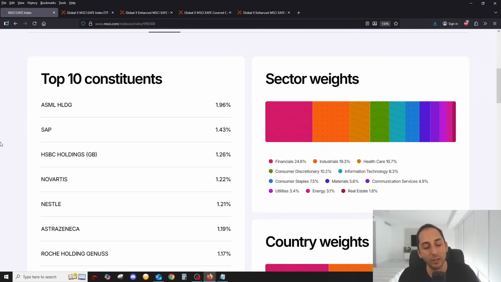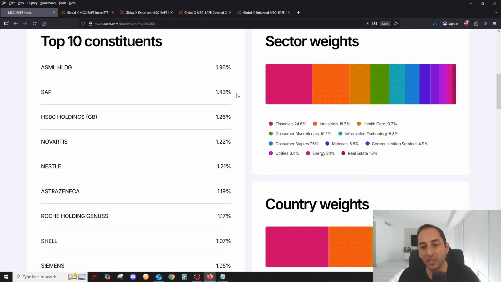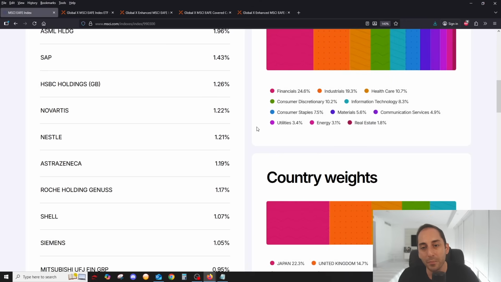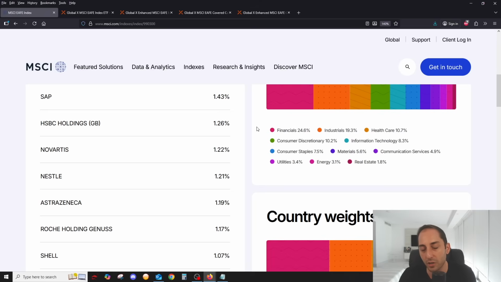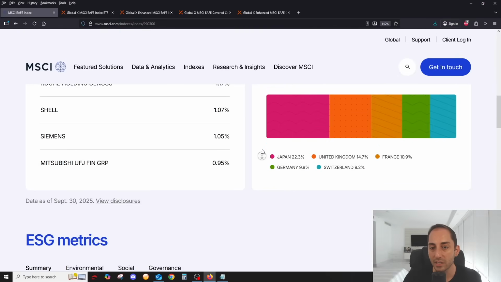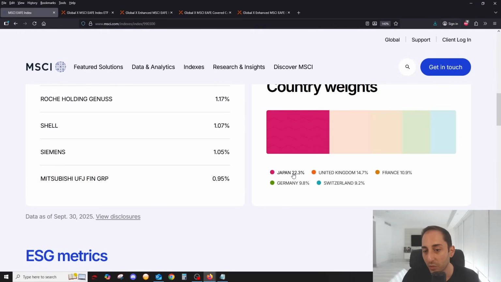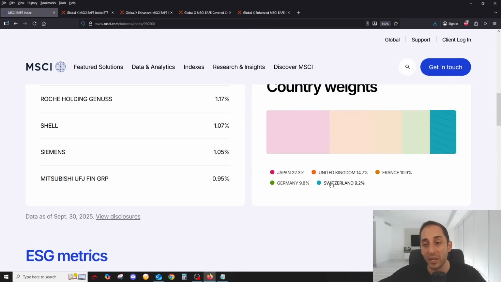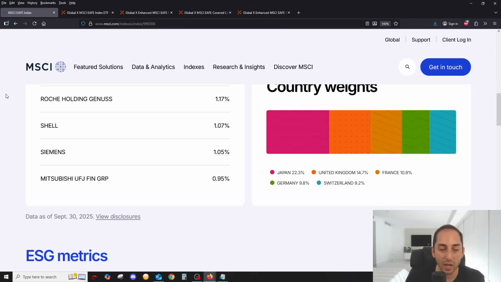So if we scroll down and look at the composition, the sector weights, I apologize, it's a bit small. You see that you have diversification across many sectors. Financials, industrials, and healthcare are the top 3. But you also have consumer discretionary, consumer staples, technology, materials, etc. And you see here some country weights. Japan is a big chunk at 22.3, and you have the big 4 economies in Europe: UK, France, Germany, Switzerland. But there are many more countries as well, like Sweden, Finland, Australia. They're just a little bit smaller. These are the top ones.